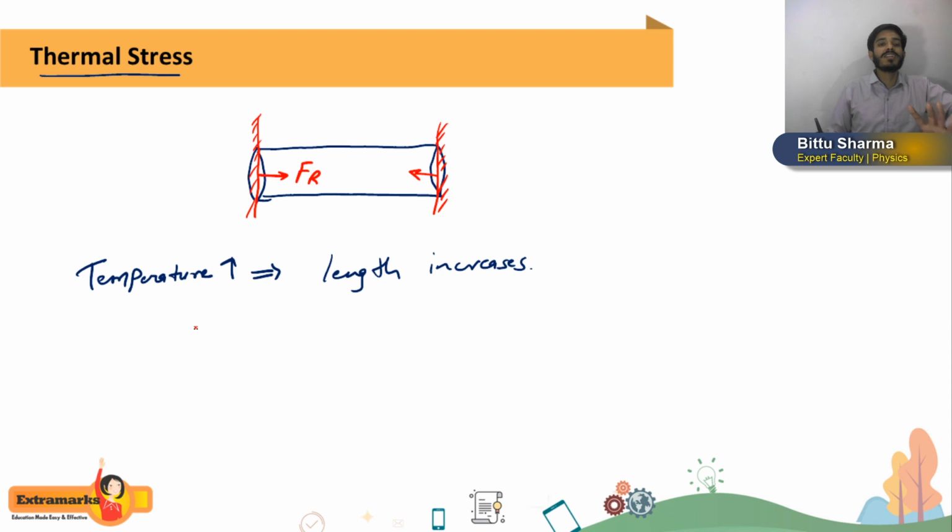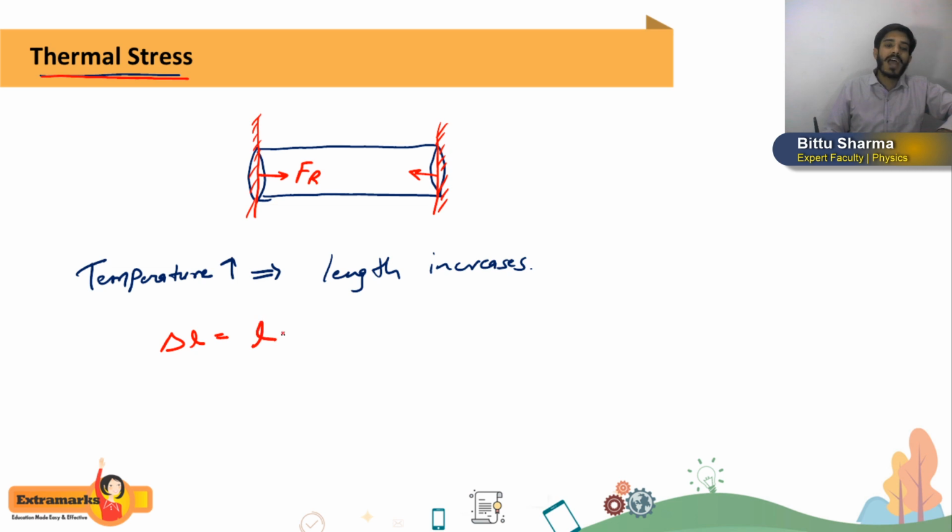That stress is called longitudinal stress. But because it is due to temperature change, we will call it thermal stress. So for thermal stress, first of all you have to calculate the change in length due to increase in temperature. I am directly telling you the formula, I am not going to derive it.